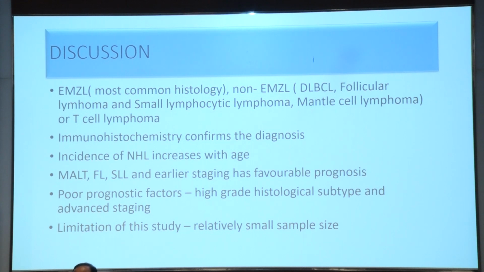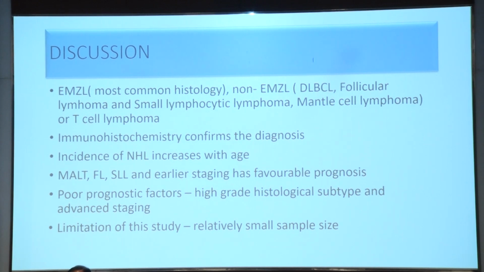So the most common histology was extranodal marginal zone lymphoma, then non-EMZL, that means diffuse large B-cell lymphoma, follicular lymphoma, small lymphocytic lymphoma, mantle cell lymphoma, or it can be T-cell lymphoma. Immunohistochemistry confirms the diagnosis. Incidence of NHL increases with age. Now MALT, or mucosa associated lymphoid tissue, follicular lymphoma, small lymphocytic lymphoma, and earlier staging had a favorable prognosis. Poor prognostic factors included high-grade histological subtypes and advanced staging.